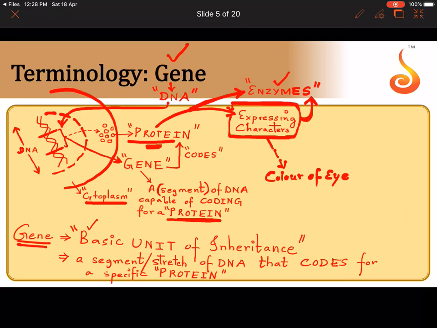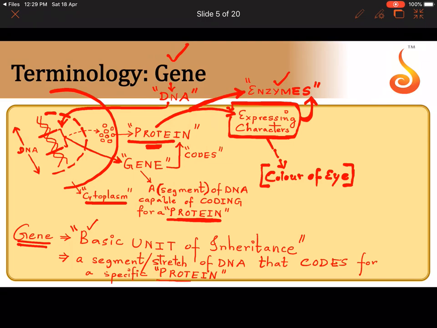So see, we have learned two definitions. One is a very basic definition: a gene is the basic unit of inheritance. The second one is a more specific definition: a segment or a stretch of DNA that codes for or that is capable of directing the synthesis of a particular protein. I gave you the example of a character, say the color of the eye, and I told you that there may be proteins involved in the expression of the color of the eye. That's why we give so much importance to protein.